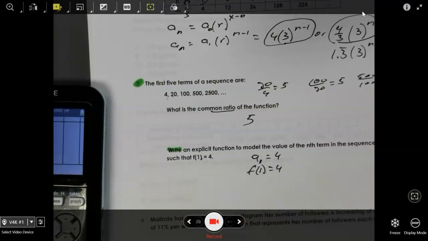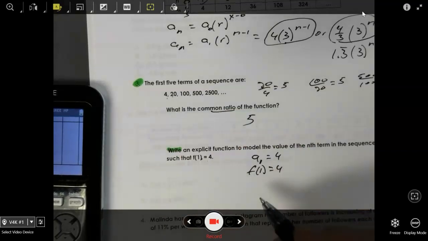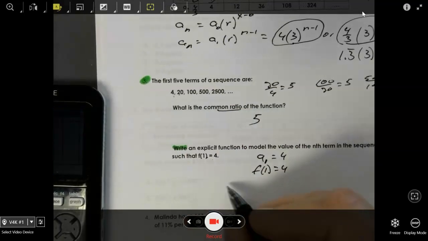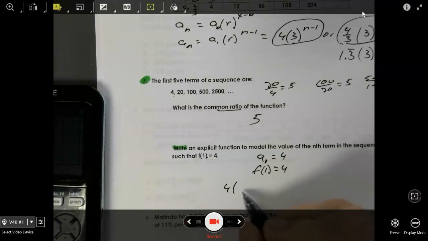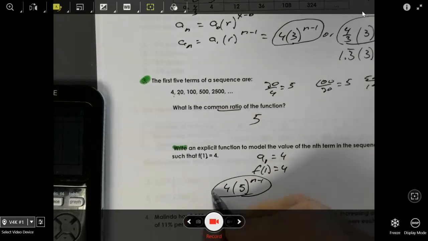So let's write an equation on this. Again, you can do it the same way we did this other one. It appears very similar. So we know the first term, and the first term is going to be 4. So we put in 4. My multiplier is 5. And if I put in a1, remember this has got to be n minus 1. So there's the answer.